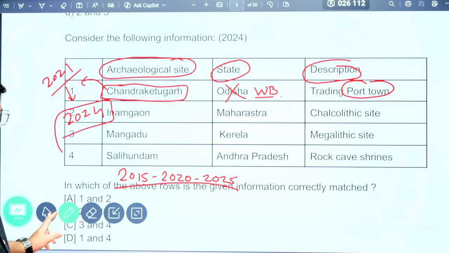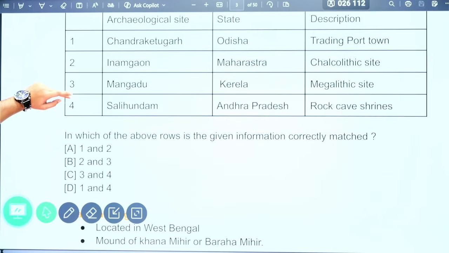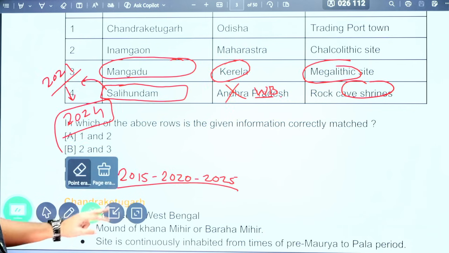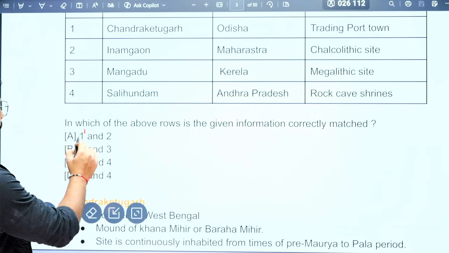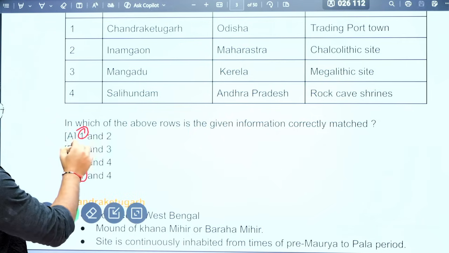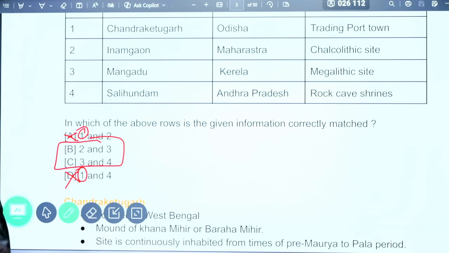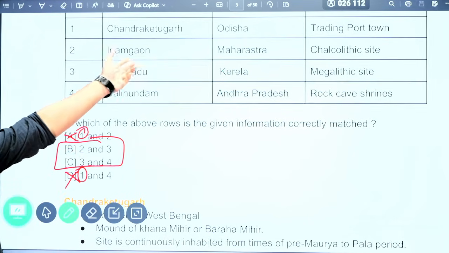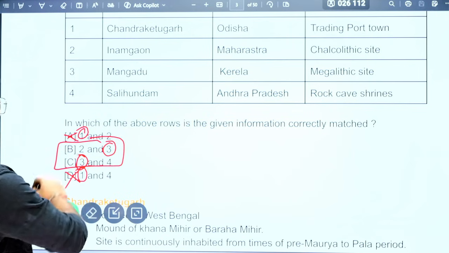Now when you eliminate this one, the first option is wrong, and you come to a situation of 50-50, because if we eliminated A and D went, now we need to decide whether the answer is B or C. These are very closely related. Everyone knows 3 is on both sides, so 3 is correct.